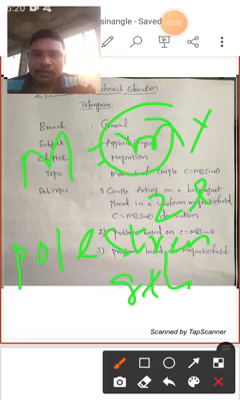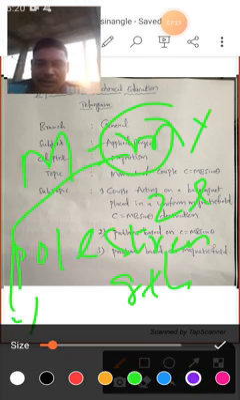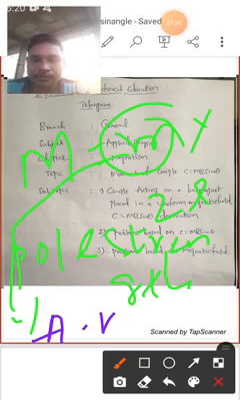And the units of the pole strength, that is, the units of m, is ampere per meter. The pole strength units are ampere meter.